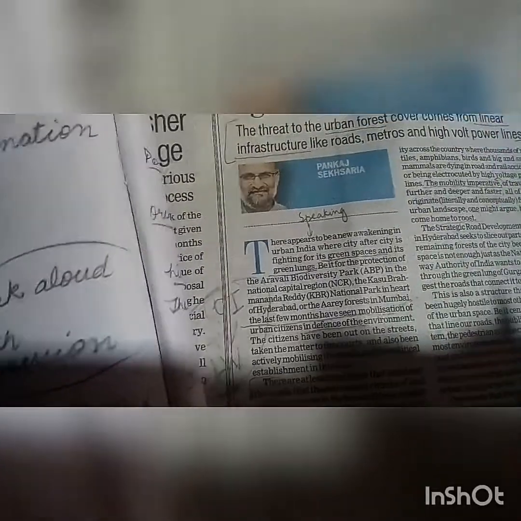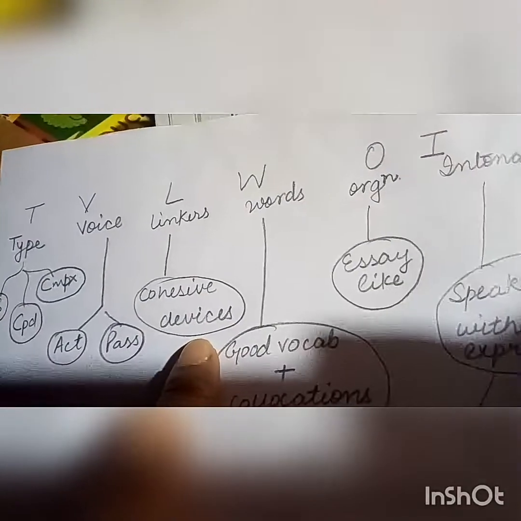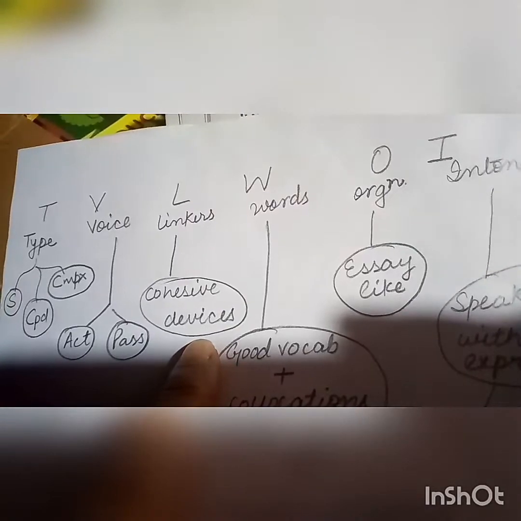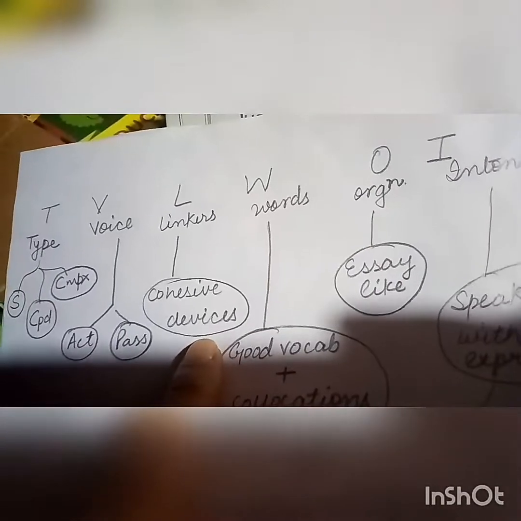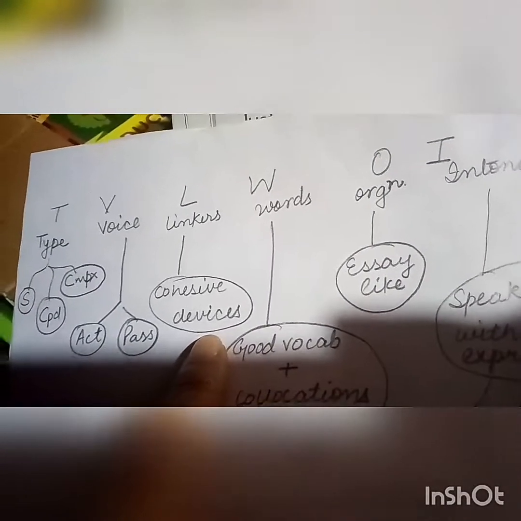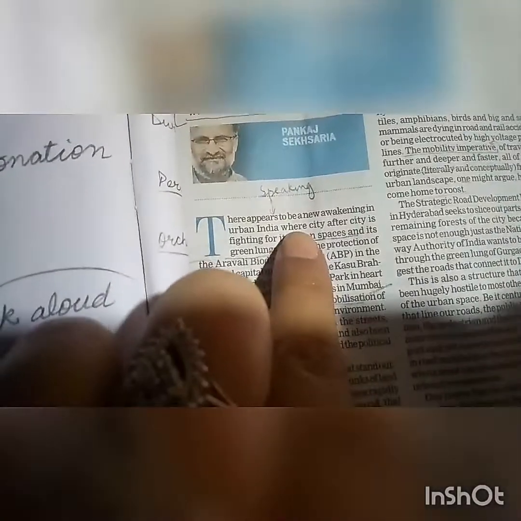Again, you just need to have a very basic idea about active and passive voice, that the subject and object, the placement gets exchanged, nothing else. Third thing we are going to look for is the linker. This is actually used for IELTS writing part, the cohesive devices that we use. It is not only the conjunction and, where, whereas, while, no. It includes them, no doubt, but yes, it does include the words which actually link the present sentence with the previous one. Here the linker is where.